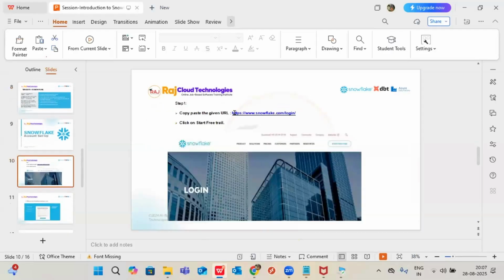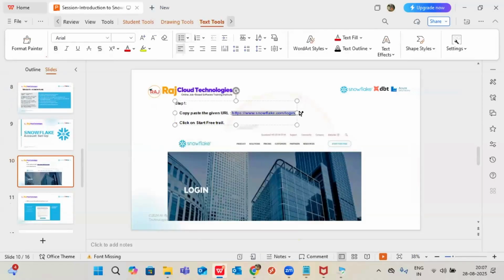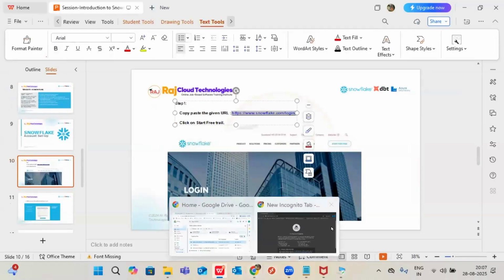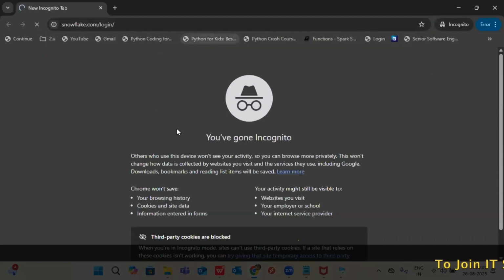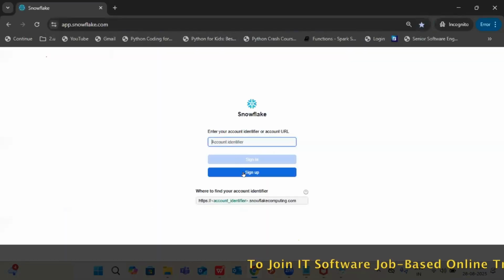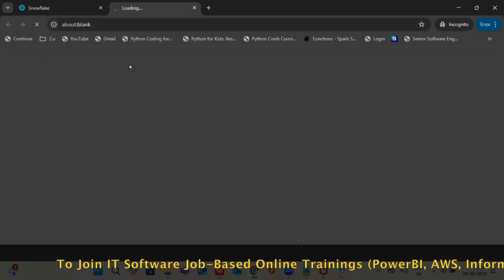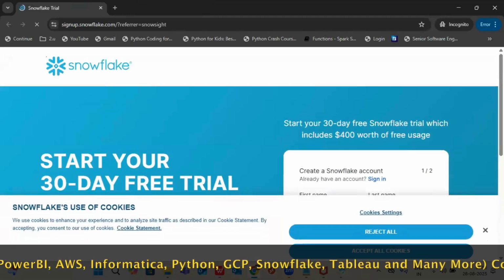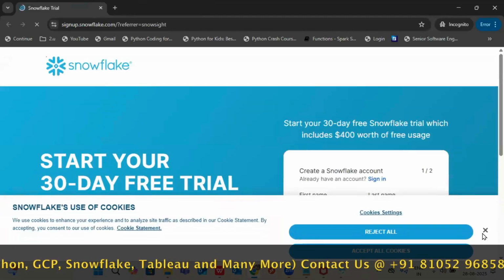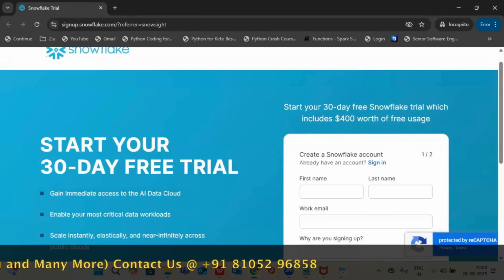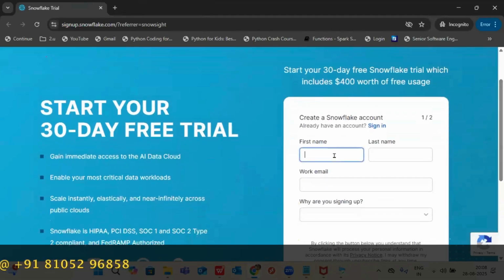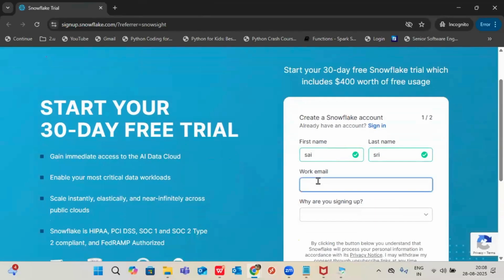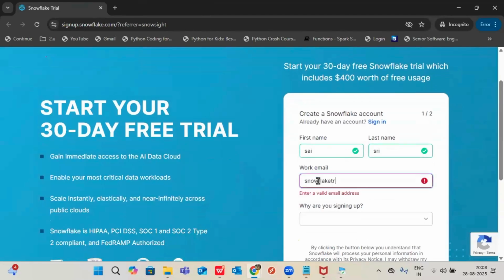Okay. This is our Snowflake, and with this link only we can log into the Snowflake account. Very easy steps. I am using the same mail ID that I created many years back, and I'm still using it. One mail ID can create 100 or 200 accounts. No problem. One mail ID is enough to create them.